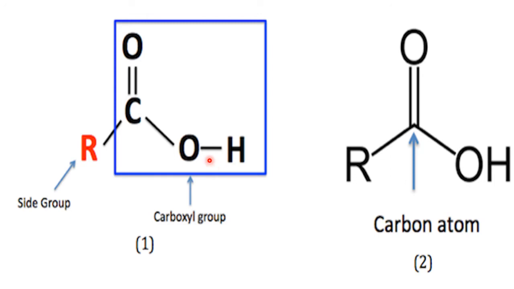That means chemical properties are explained on the chemical nature of the functional group of carboxylic acid. Please note, there is a bond between O and H. Sometimes this bond is broken. So there are certain properties explained on the nature of what? Cleavage of the OH bond. When the OH bond breaks, H is made available, that is, a proton, H plus, is given out. That means these properties come under the acidic nature of carboxylic acid. So that is one property.